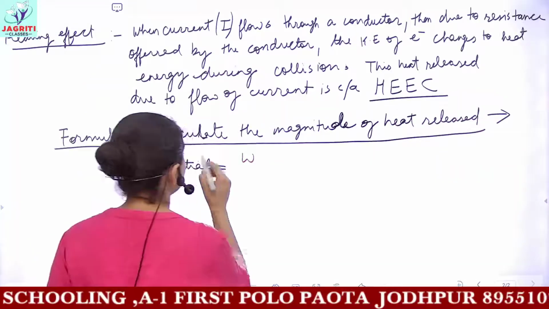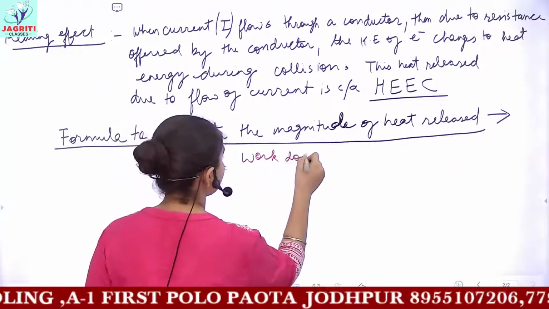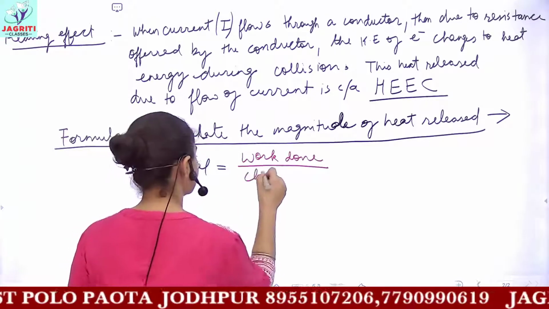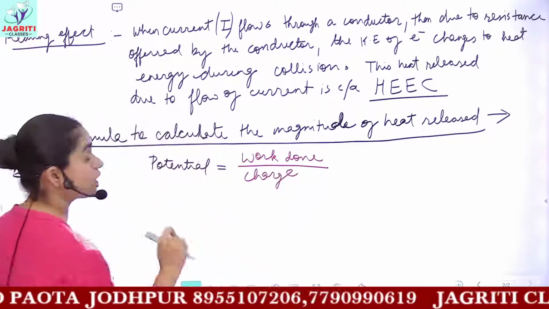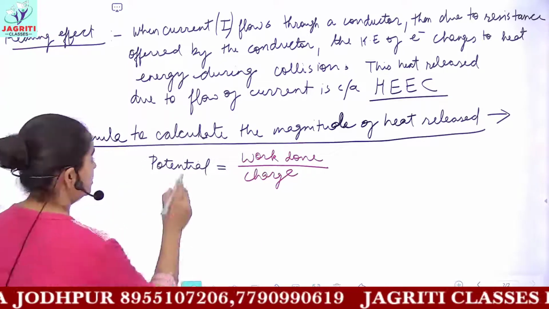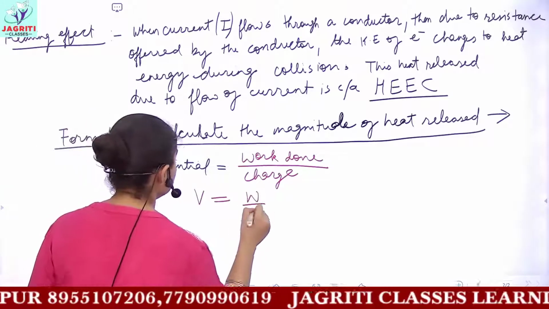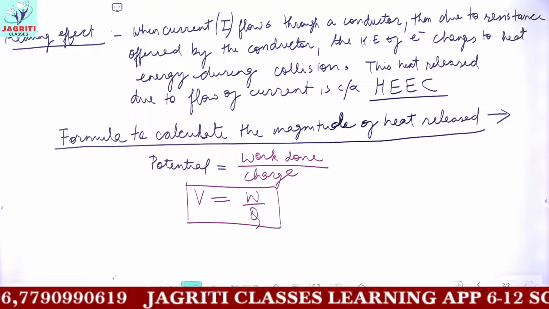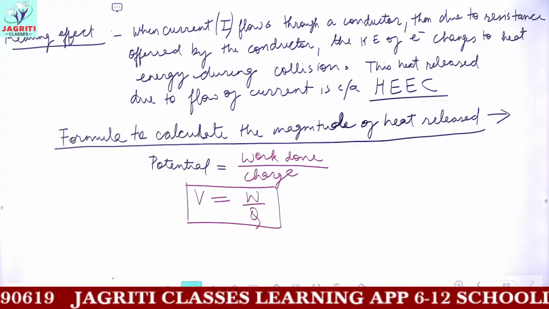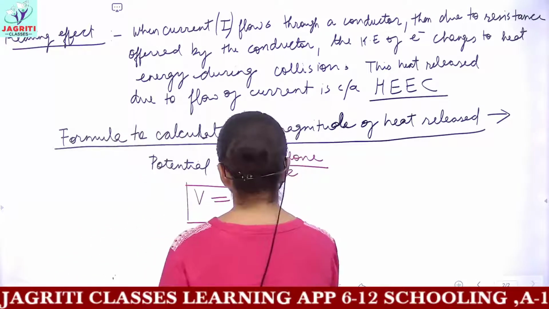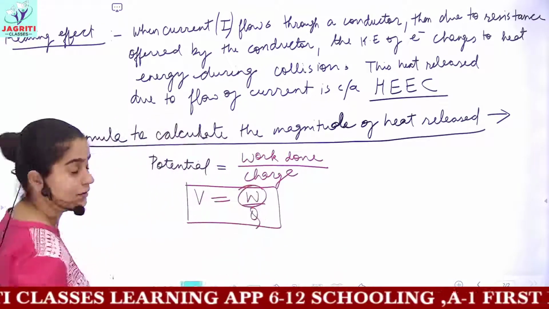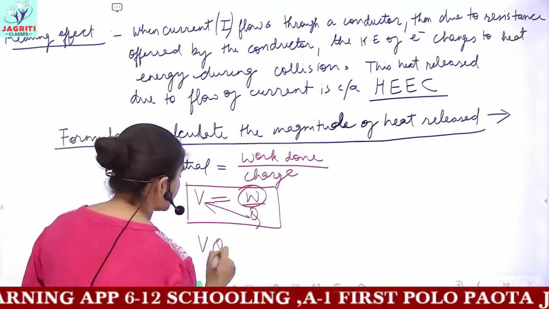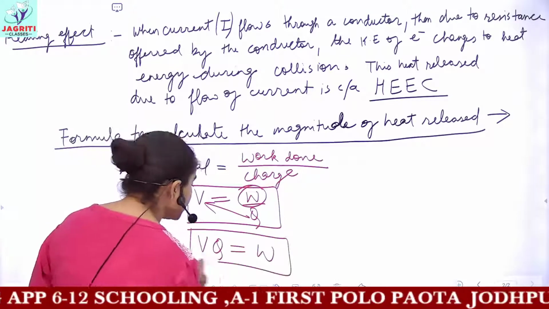So the formula is potential is work done upon charge Q. Work done upon charge gives you the value of potential, which means if I write it symbolically, potential is W by Q. This provides us with the value of potential. Now if I want to find the amount of work done, I'll transpose this Q to the left hand side. So potential into Q gives me the amount of work done.